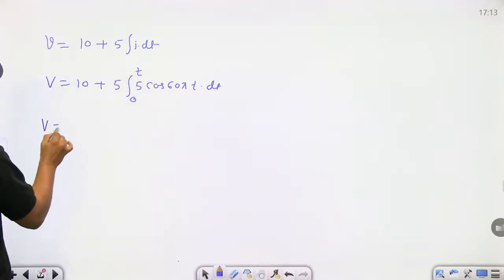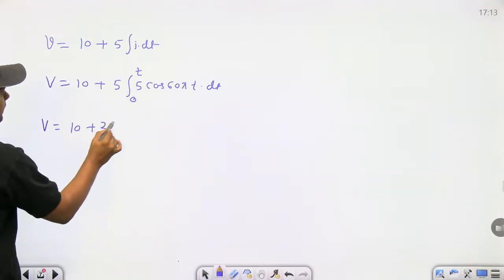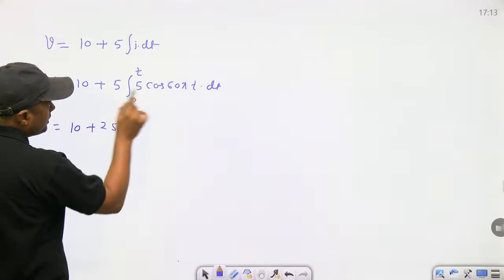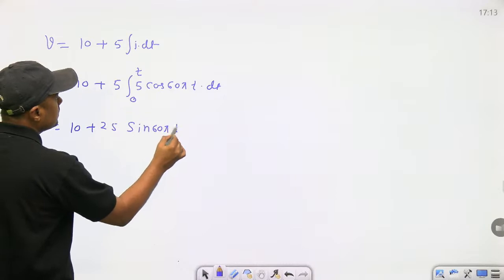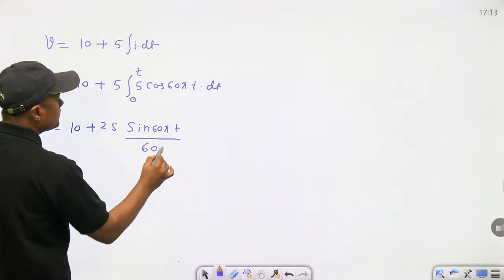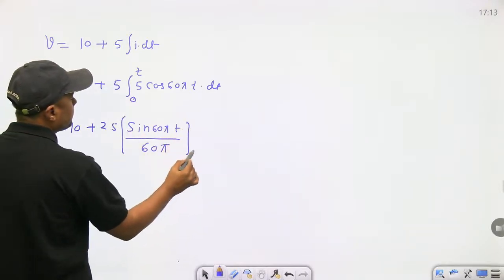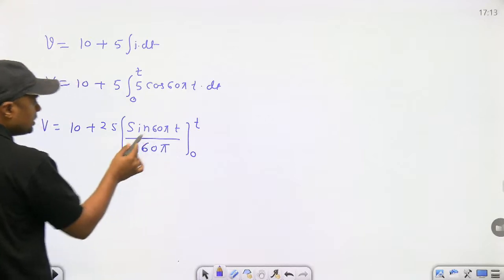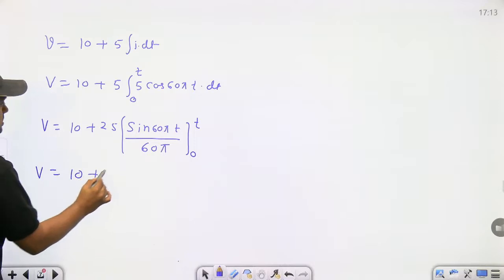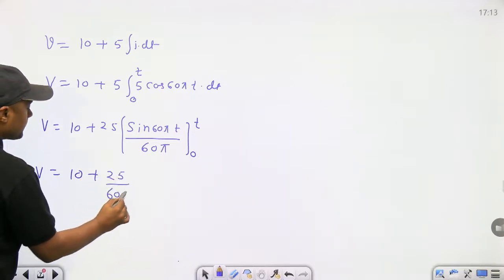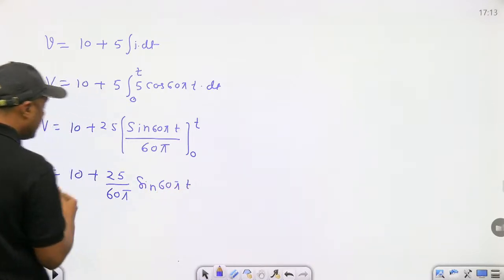Now first of all find V. It will become 10 plus 25, and the integration of cos is sine 60 pi t upon 60 pi. Remember, upon 60 pi. The limit is 0 to t. When we put 0, it becomes 0. Then put t here. Then V is equal to 10 plus 25 by 60 pi sine of 60 pi t. That is the value of the voltage here.